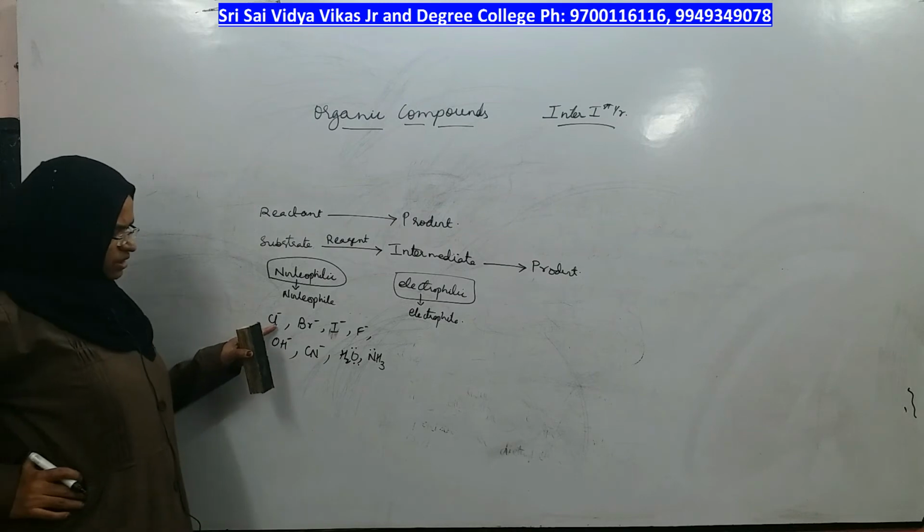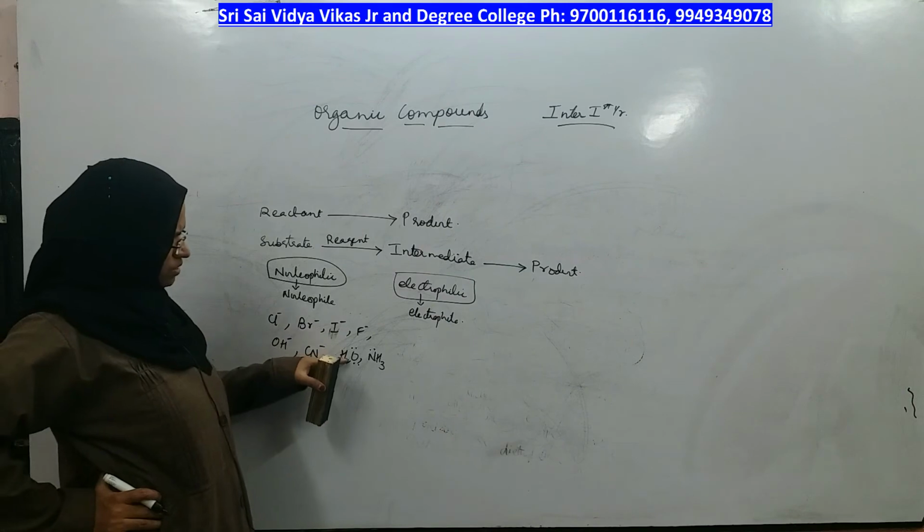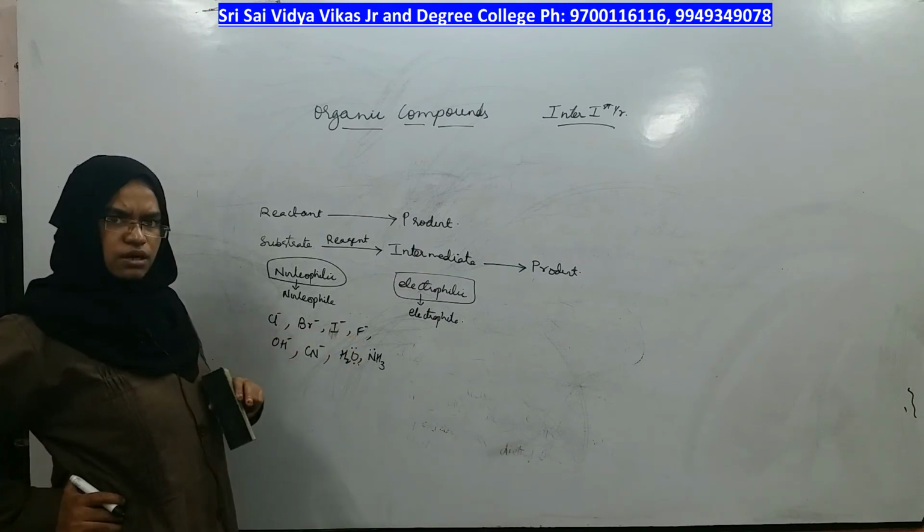It can be an atom, it can be a molecule.